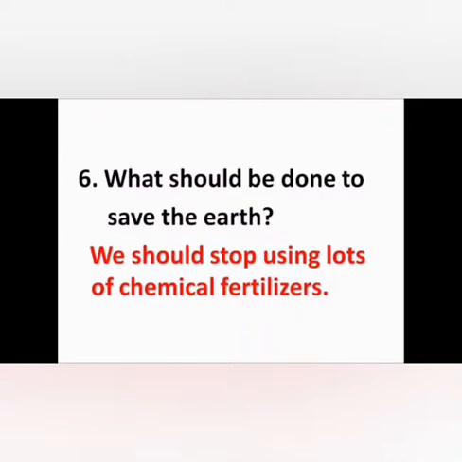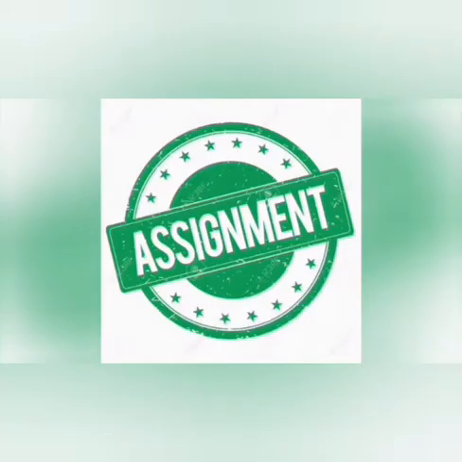So, by avoiding pollution, any type of pollution, you come across many types of pollution in our science lesson. There is so much pollution. If we reduce pollution, we can save the earth. And one more point I am adding, children, just for your knowledge only. We should also reduce pollution to save the earth.